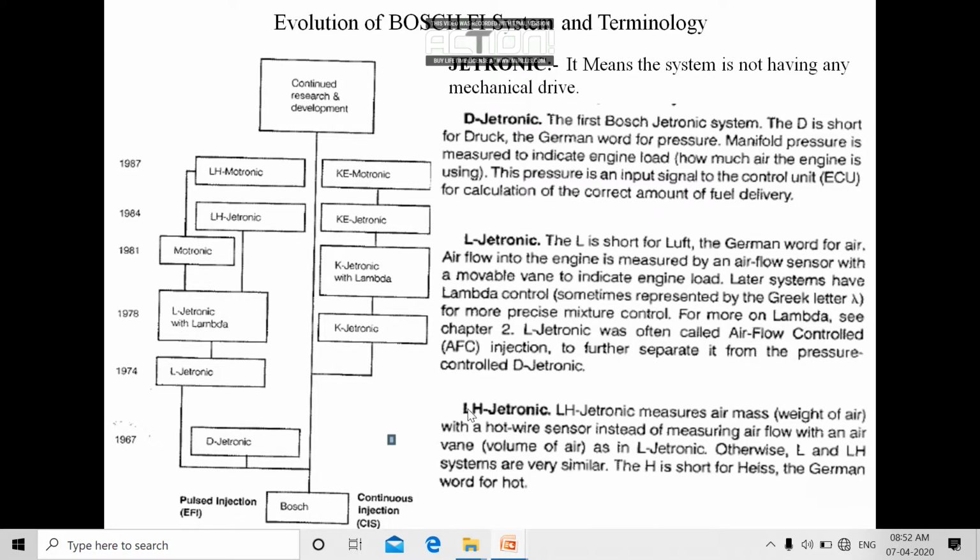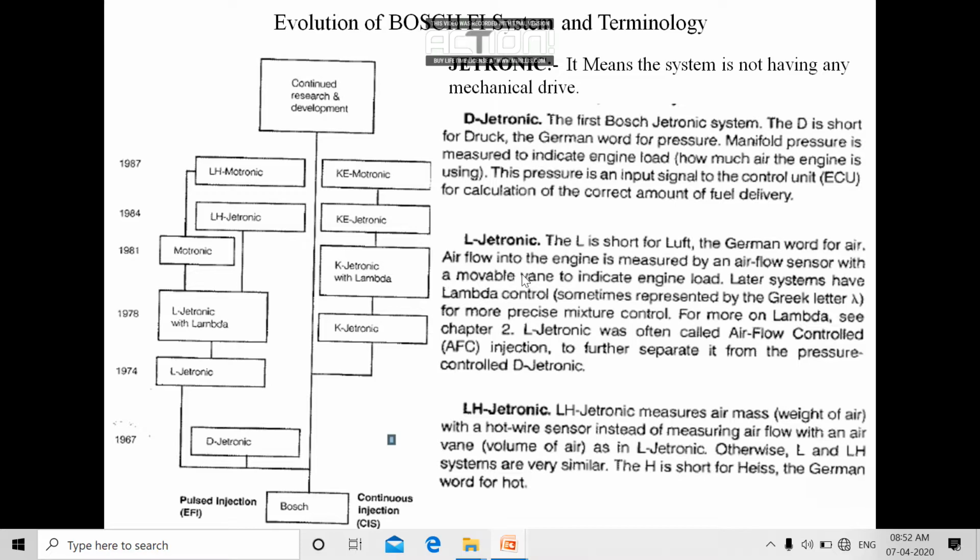Now the next terminology comes into the picture, that is LH Jetronics. Here, in addition to L, they are using H. This is another alphabet, and H here is nothing but heat. Here they sense the mass of air drawn into the cylinder with the help of a hot wire sensor. This hot wire sensor is sensing not a volume, it's sensing a mass of air. In the previous technology, L Jetronic, they sensed a volume of air drawn into the combustion chamber.